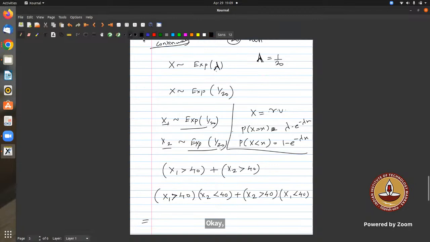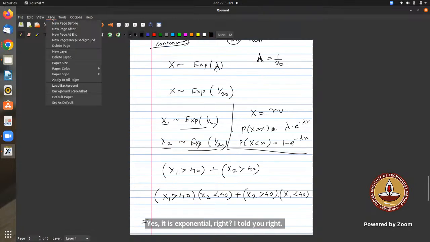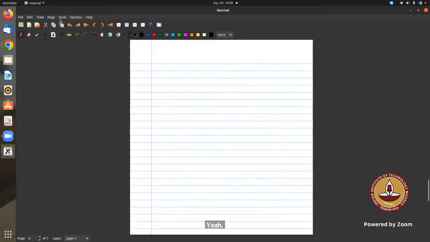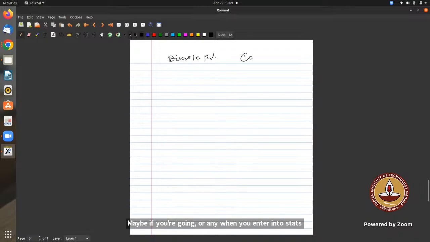First of all, read about all the descriptions, because these are very important when you go for any interviews, or when you enter into Stats 2 also. What are discrete random variables? What are continuous random variables? That you should know at least, right?